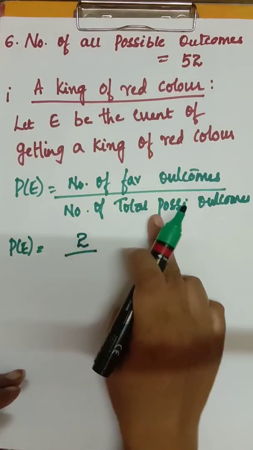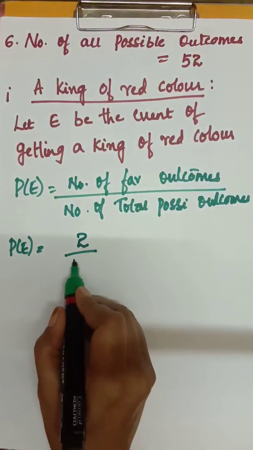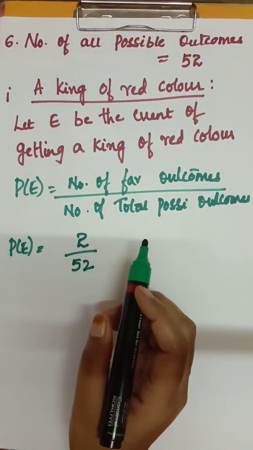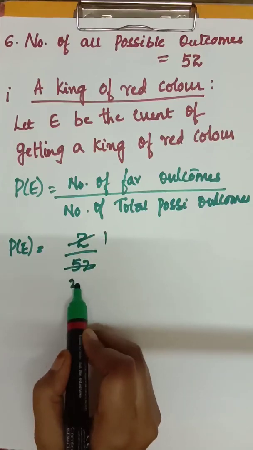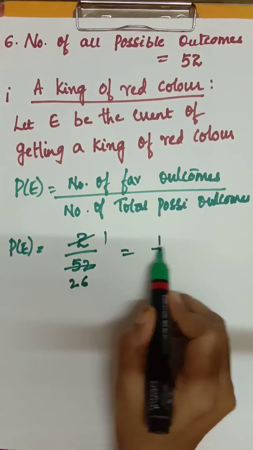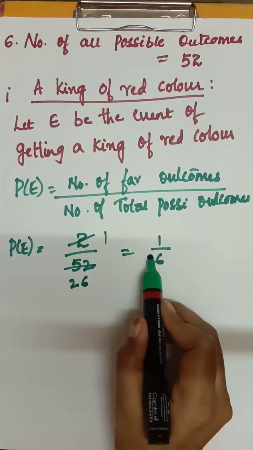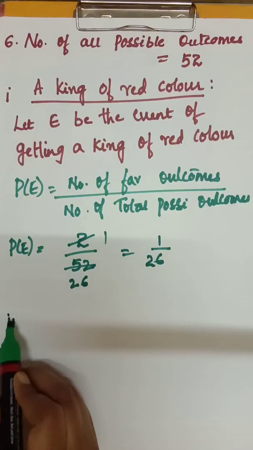By number of total possible outcomes, how much? 52. 2 by 52. If it is cancelling, cancel it. 2 1s are 2, 2 26s are 52. Answer is 1 by 26.